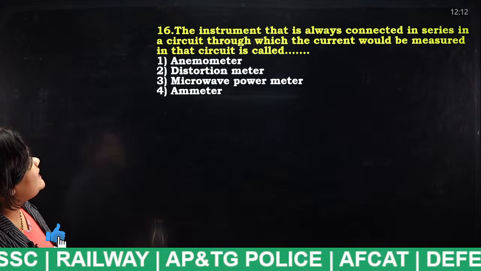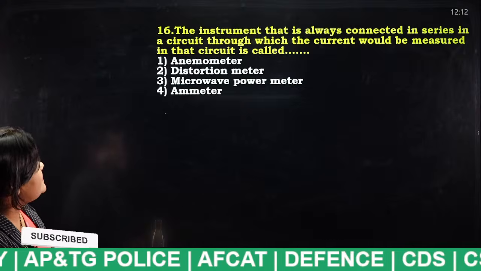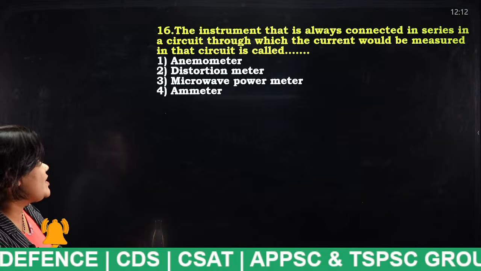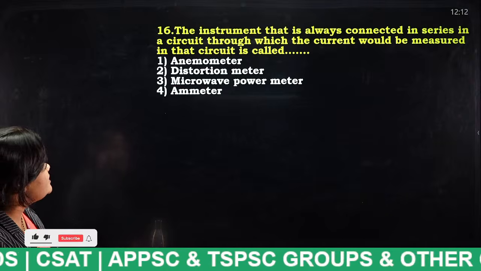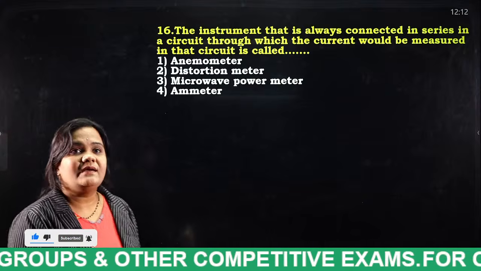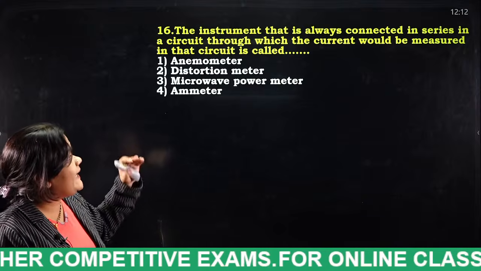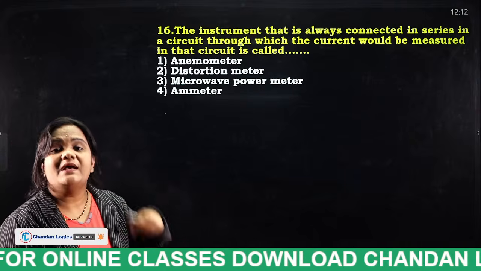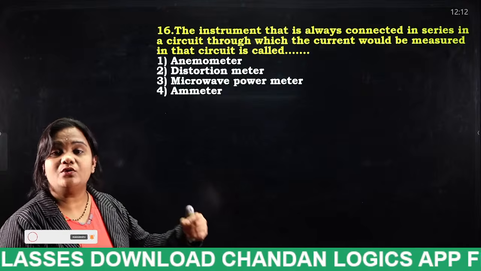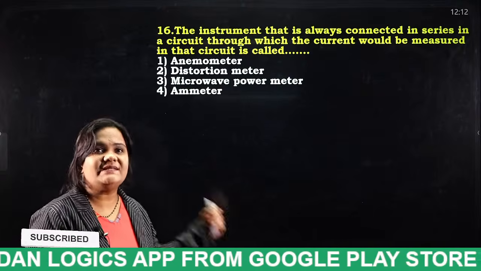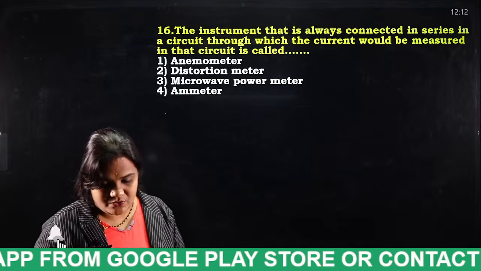The instrument that is always connected in series in a circuit, through which the current is measured in that circuit, is called: anemometer, distortion meter, microwave power meter, ammeter. So the thing is that it is actually connected in series to a circuit. That instrument is always connected to a circuit, and that is used to measure what? A very easy question. I think everybody will answer this question.